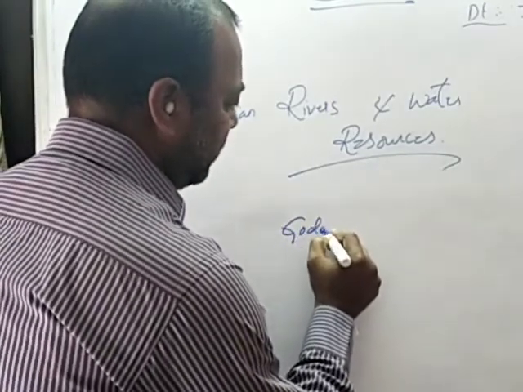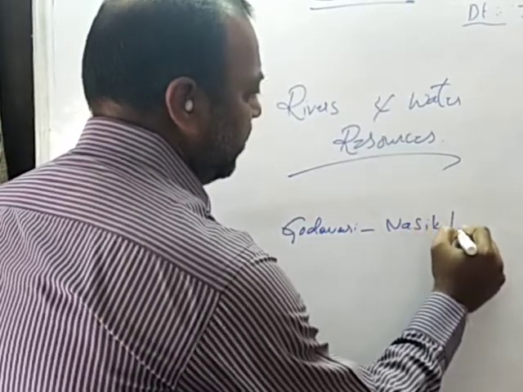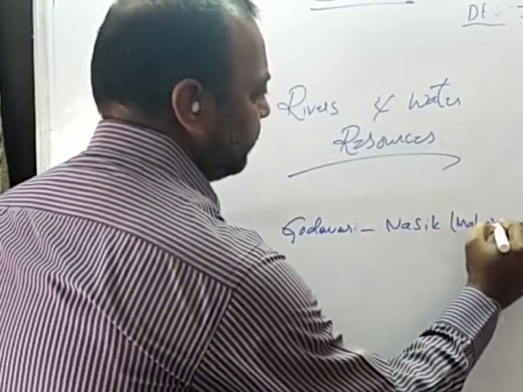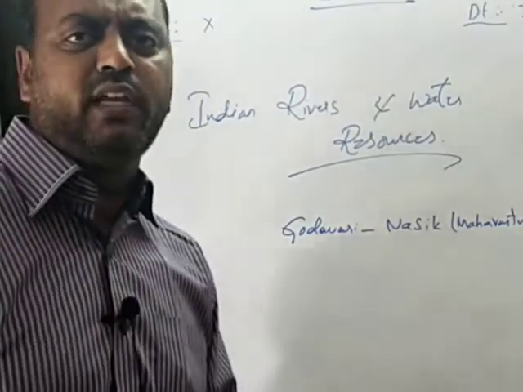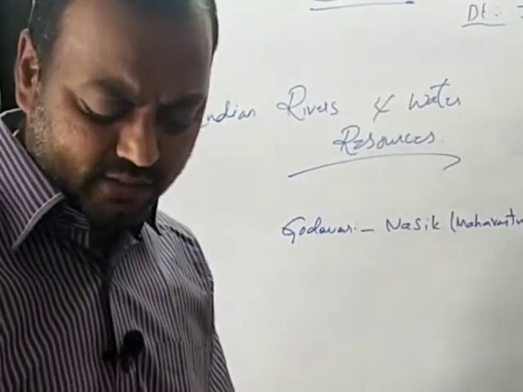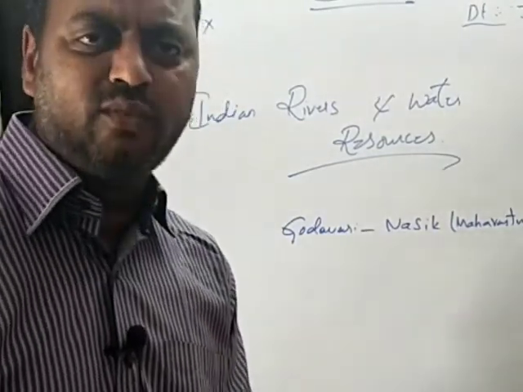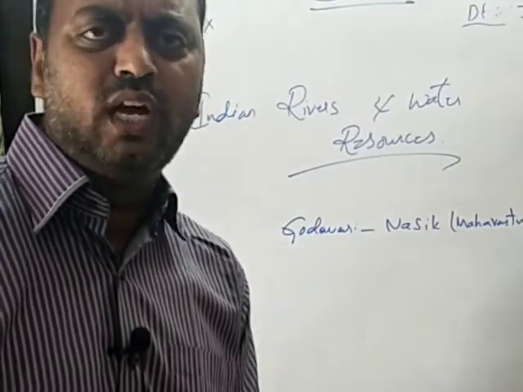Godavari takes its birth at Nasik in Maharashtra. Recently, during Godavari Pushkaram, many events occurred at Nasik, Trayambak. It discharges water into the Bay of Bengal, and many tributaries also join the Godavari in its course.